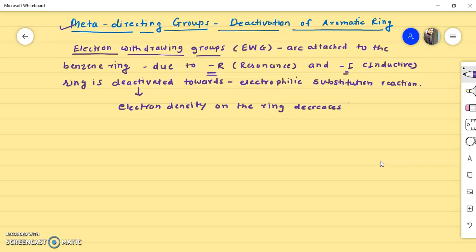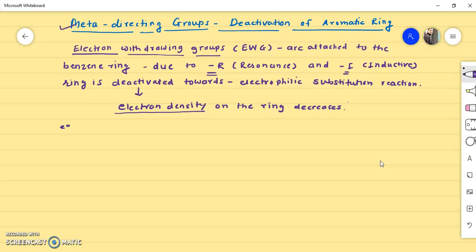And you know, in electrophilic aromatic substitution the benzene ring is considered a nucleophile. So if the electron density of the ring decreases, then the rate of reaction for electrophilic aromatic substitution decreases. Due to this reason there is a deactivation of the aromatic ring.